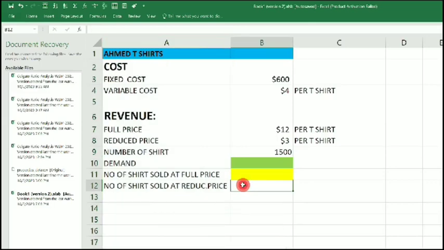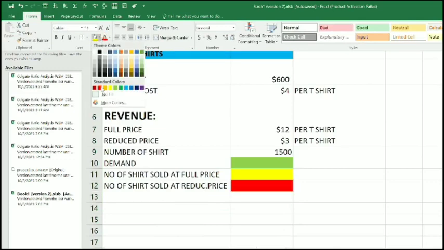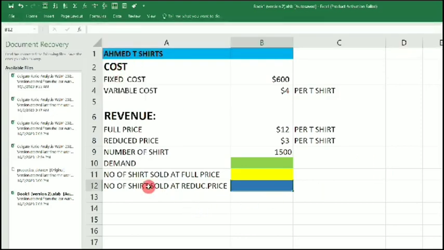All right, so let me use another color, home, come to this place, then let me use blue to represent this part. All right, now we don't know three things. We don't know the demand, we don't know the number of shirts sold at full price, and we don't know the number of shirts sold at reduced price. So this is where we are going to do our modeling. This is where we are going to use logic to get our modeling.